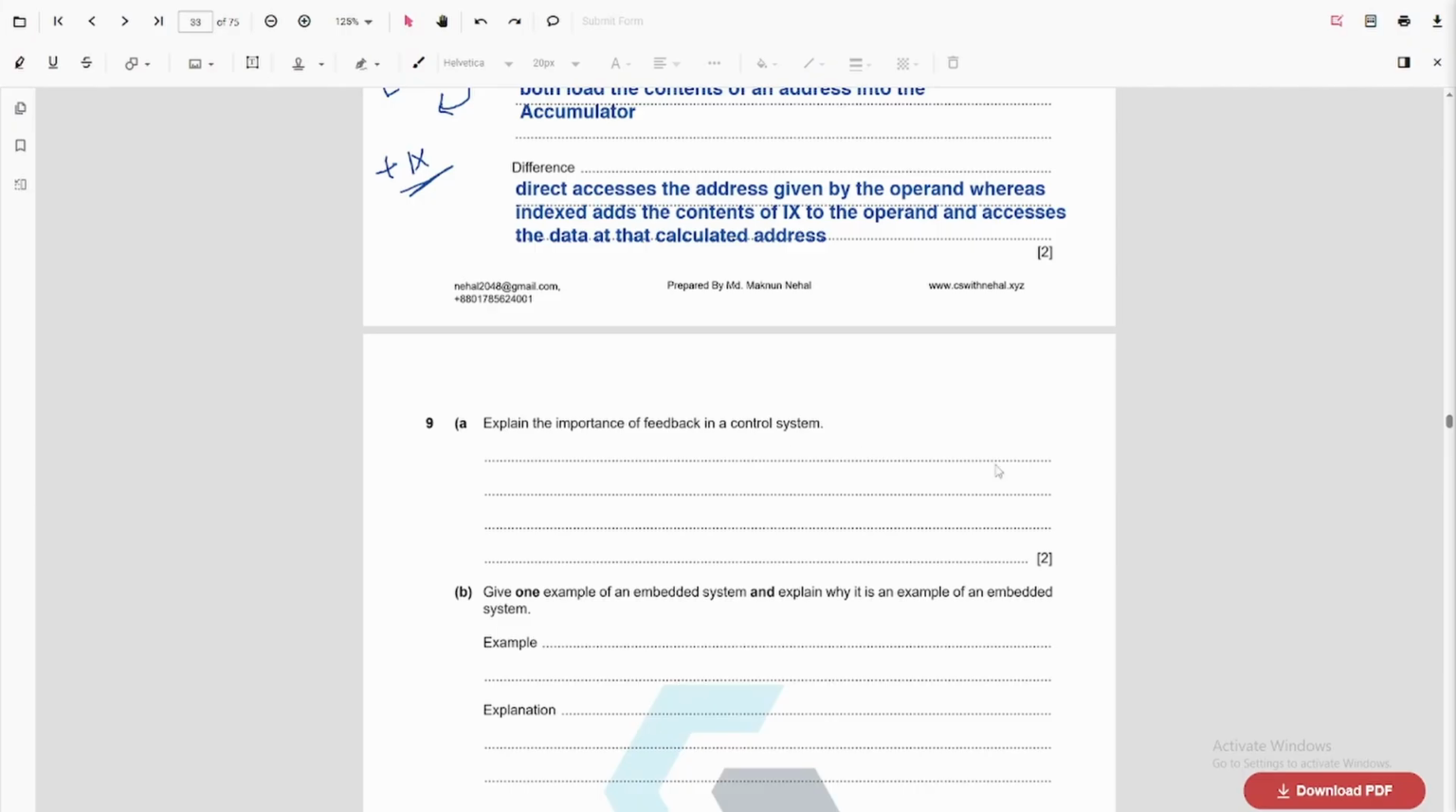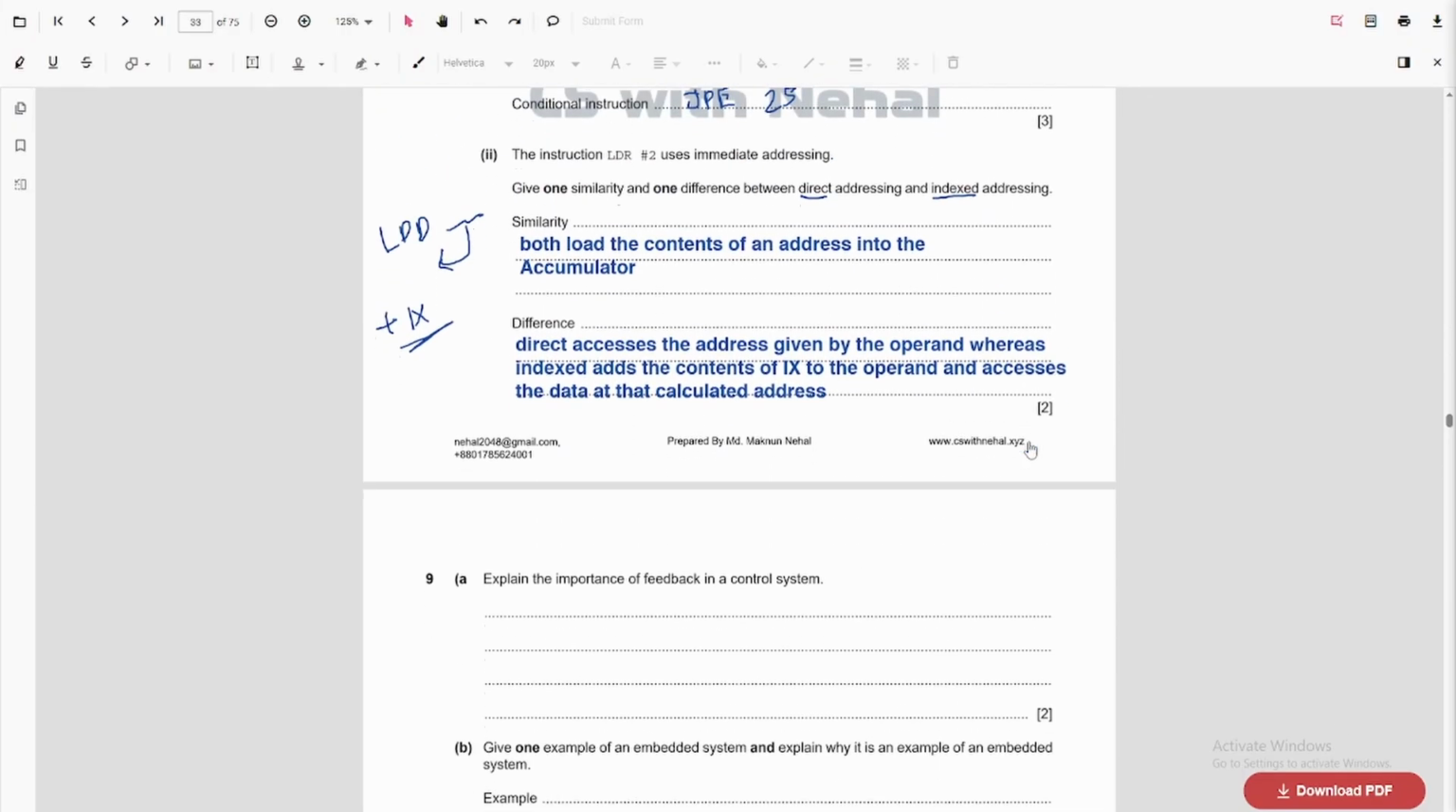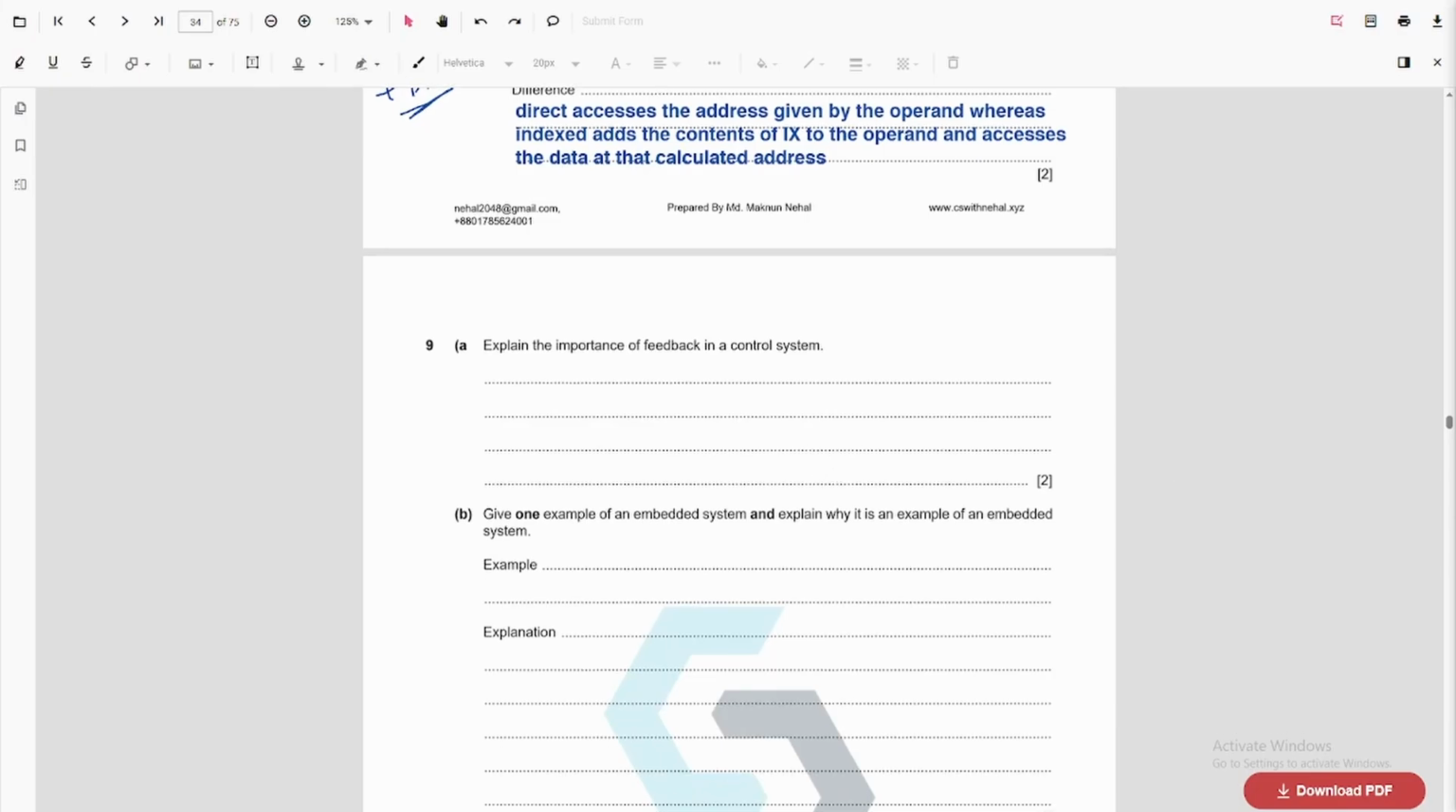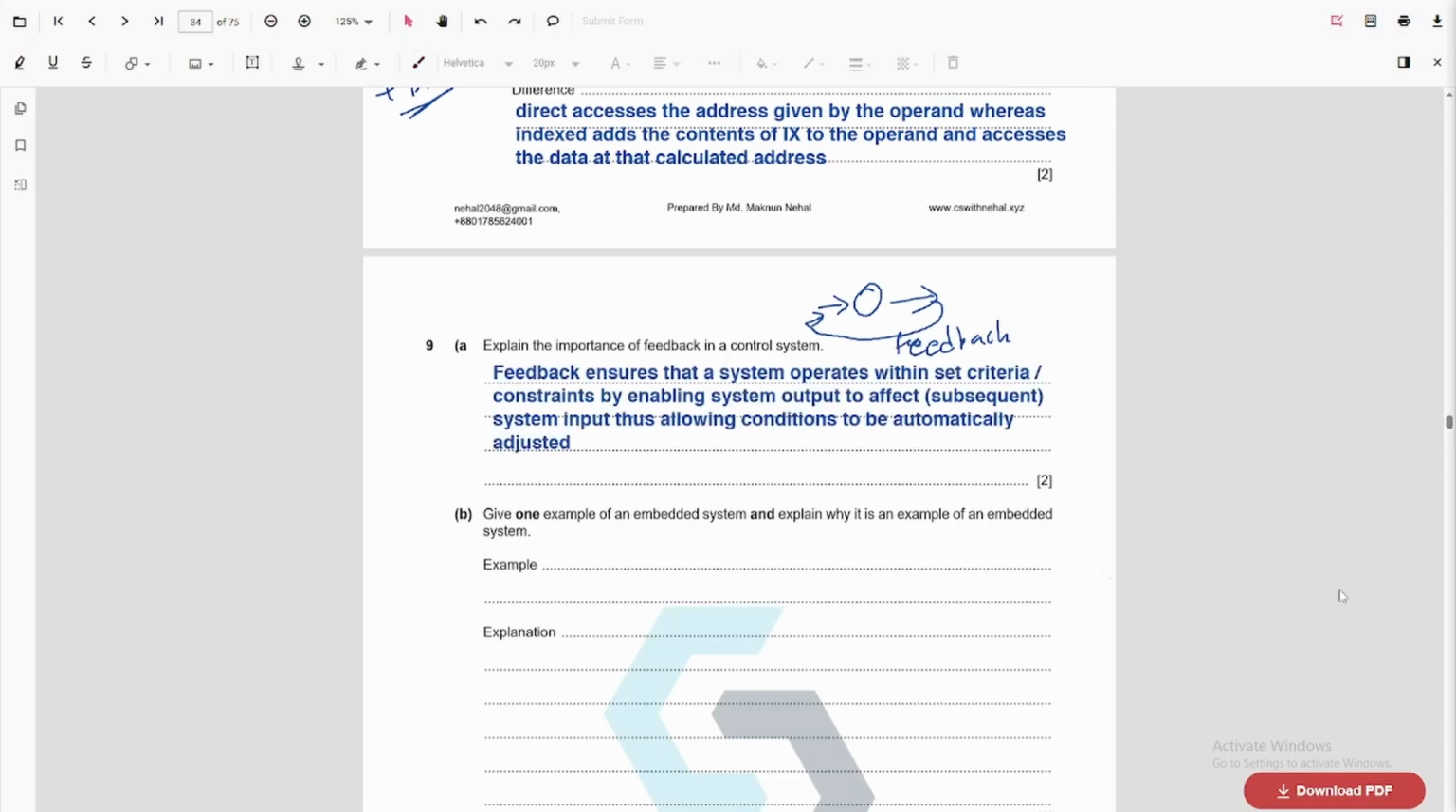Now explain the importance of feedback in a control system. All right, so the feedback ensures the system operates within the set criteria, right? So we will allow the output to affect the input. So what happens in feedback? If you have a system where we have the input and we have an output, right? So this output can affect the system input. This is the role of the feedback. All right, so let's write it in words.